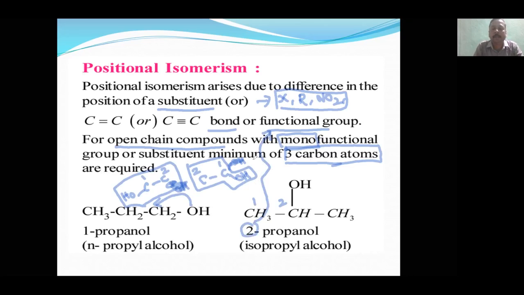Same thing can happen with a double bond or triple bond. Same thing can happen with halogen, alkyl group, nitro group also. Now we are going to take one wonderful example, so let's see the next slide.